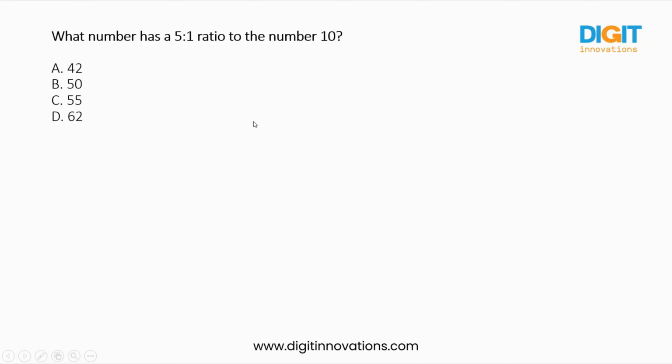So what number has a 5:1 ratio to the number 10? They are asking what is the number that has the ratio 5:1 to the number 10. So writing the question into an equation is the only thing you have to do. So x by 10 equals 5 by 1, which gives 50.